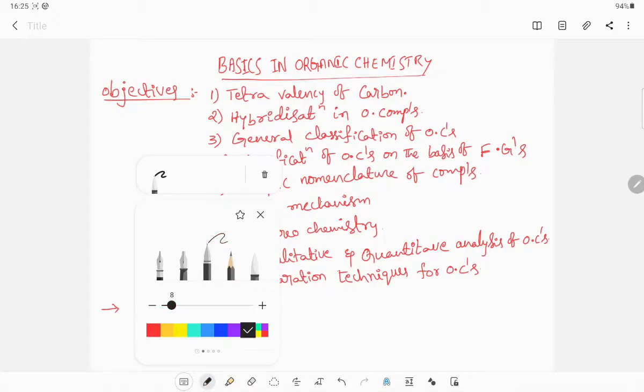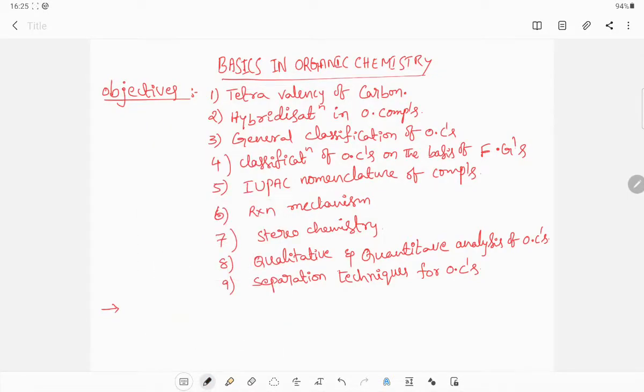Hello students, today our new organic topic, that is starting chapter, that is basics in organic chemistry. In this mainly we need to study about 9 major topics. One very basic topic is tetravalency of carbon, next hybridization in organic compounds, and general classification of organic compounds on the basis of functional groups.